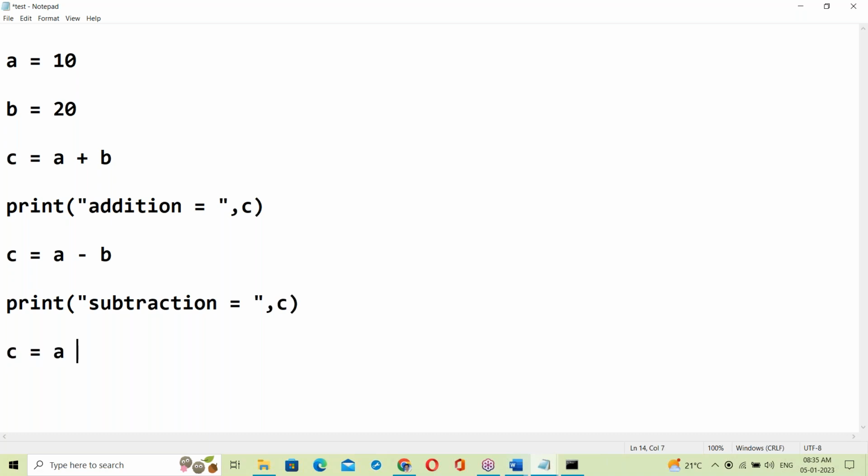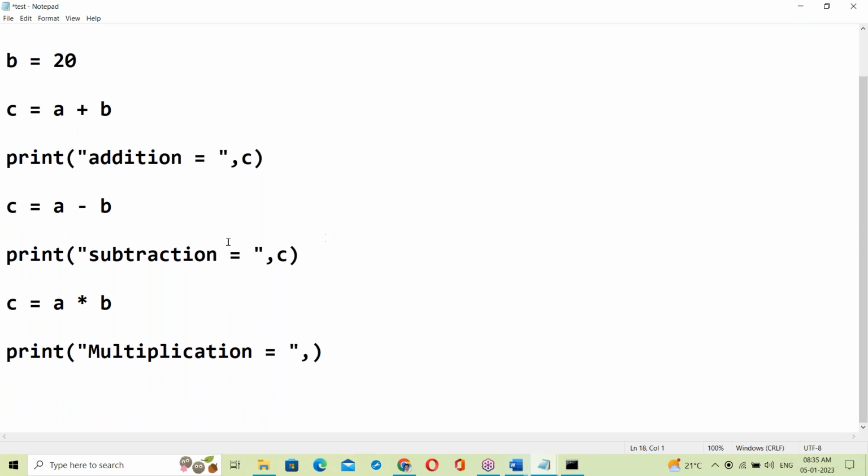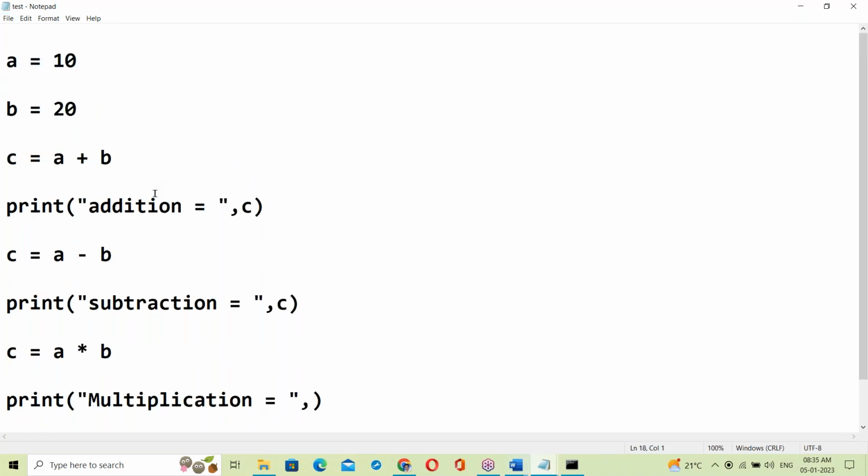Next, C equal to A into B. Print multiplication is equal to C, displaying the C value. This is a very simple script. Now the Python interpreter will execute this. Save.